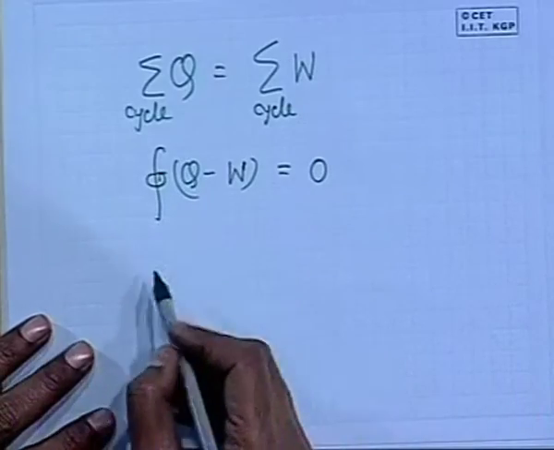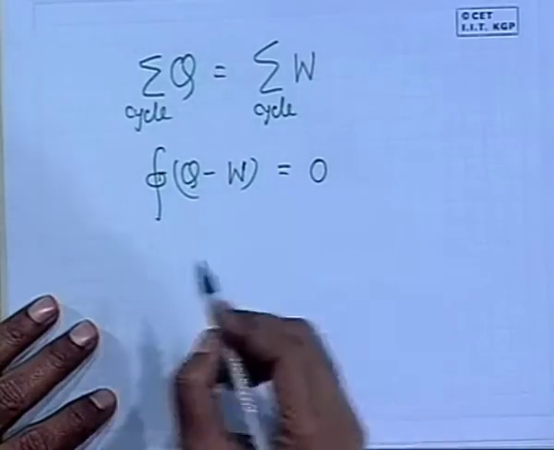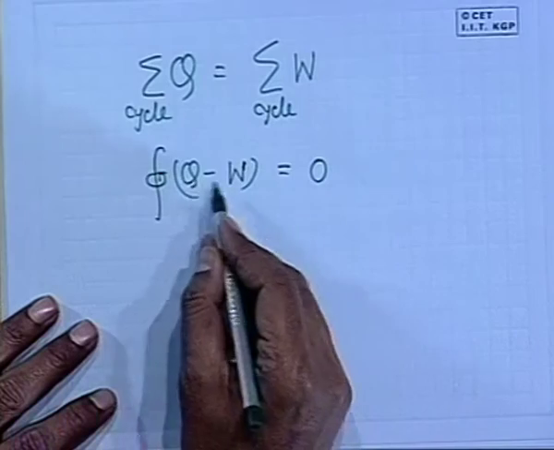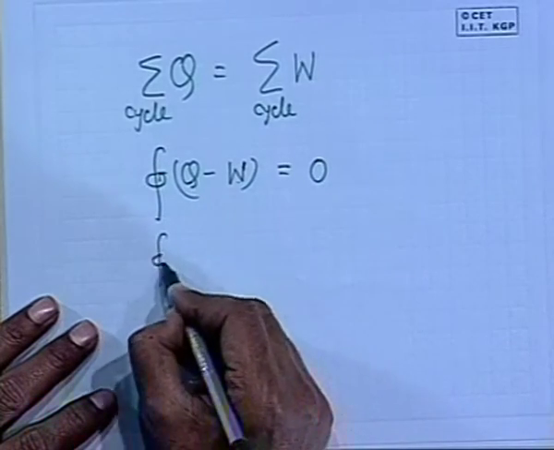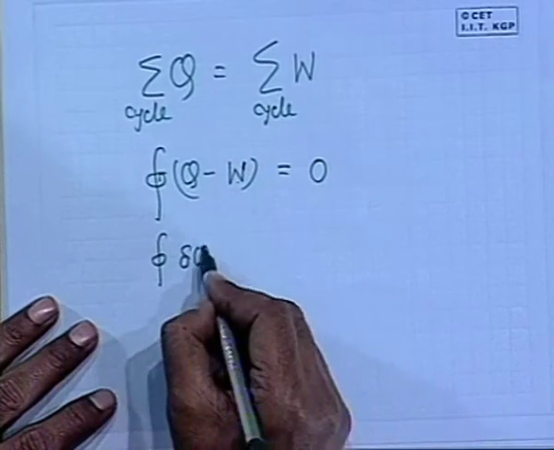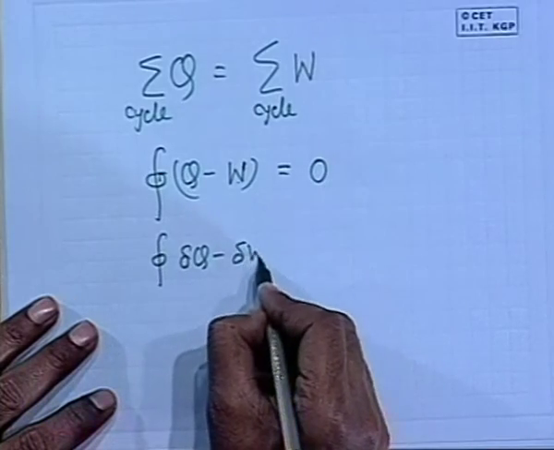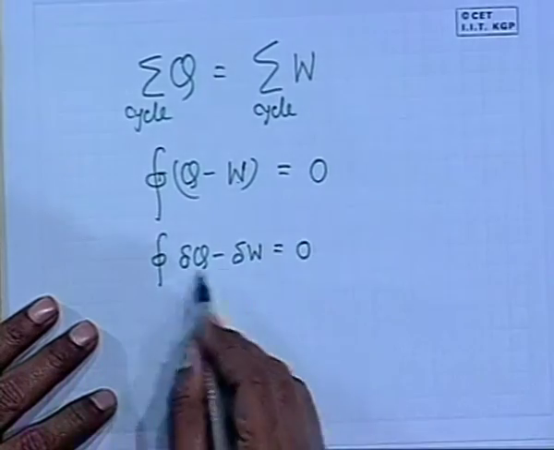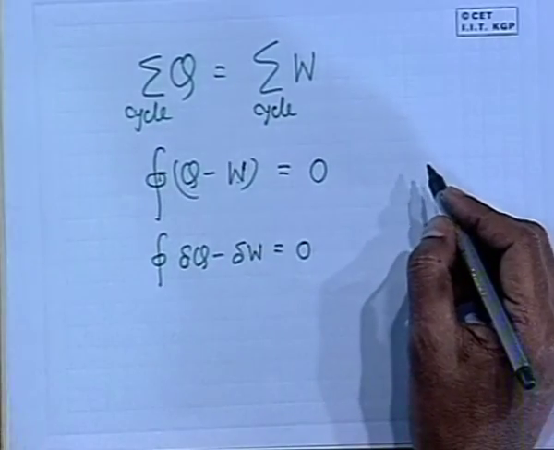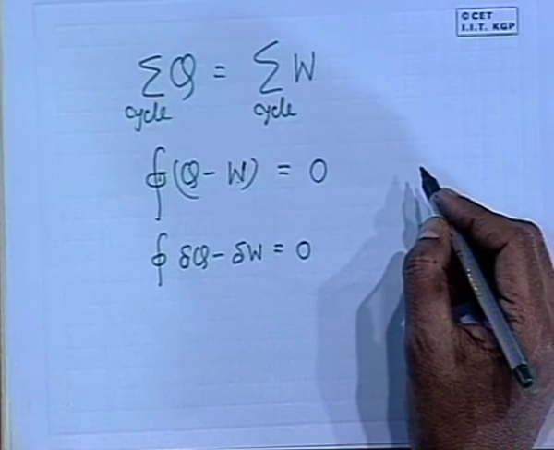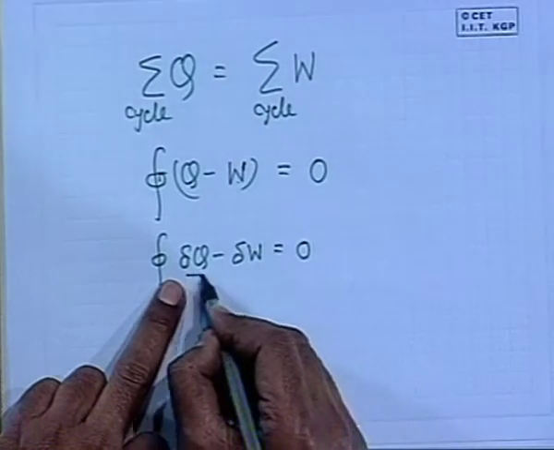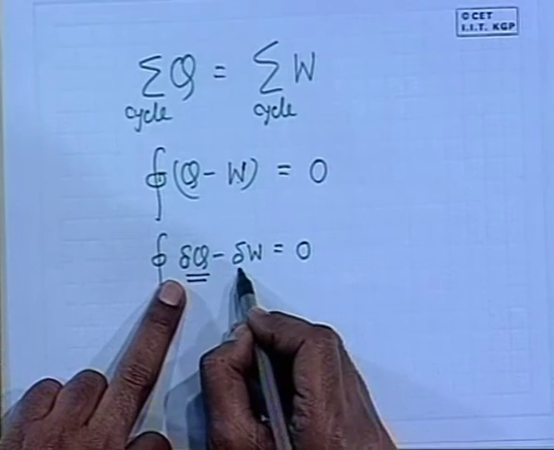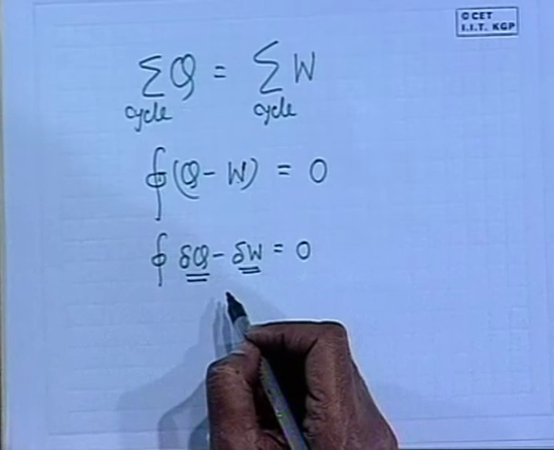If I write this for an infinitesimally small process, instead of Q and W, let us write delta Q minus delta W, the same expression. What is this? We consider an infinitesimal process executed by a system, where delta Q is the heat added and delta W is the work done by the system.